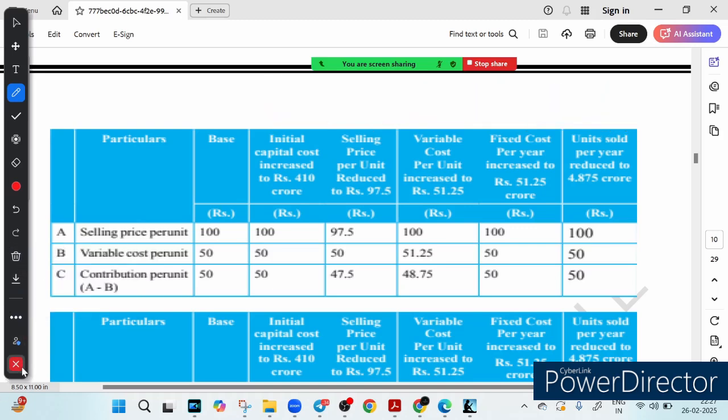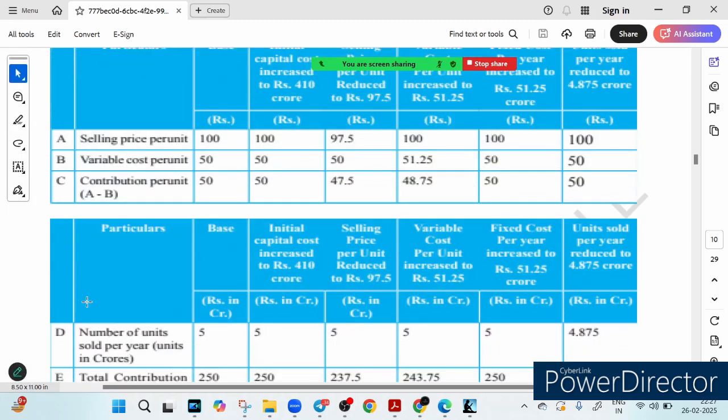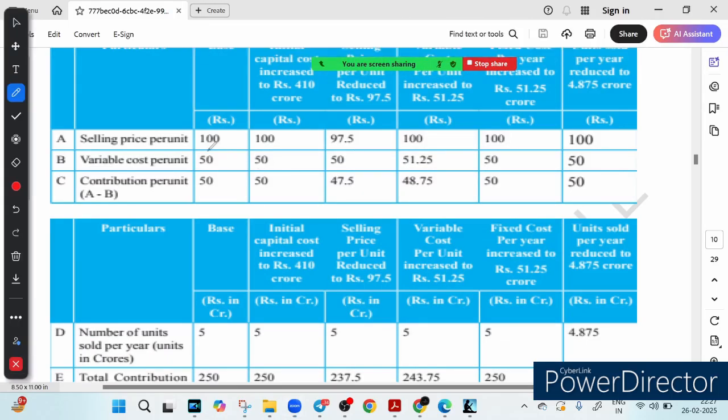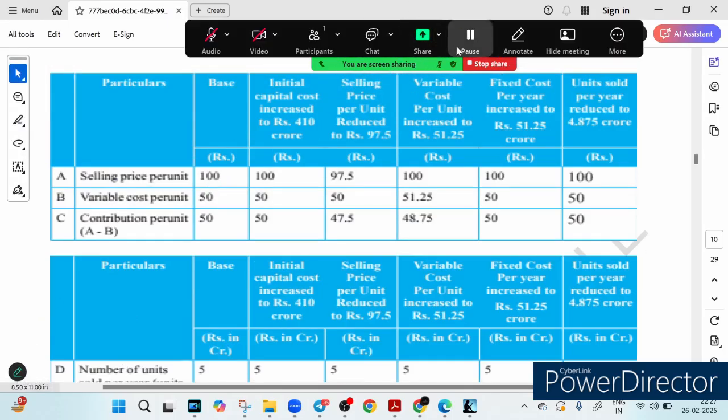Now let's look at the first row, selling price per unit. In the base case, we assume that we sell each unit for ₹100. But in the selling price reduced scenario, that is our first case, you can see it in the selling price.